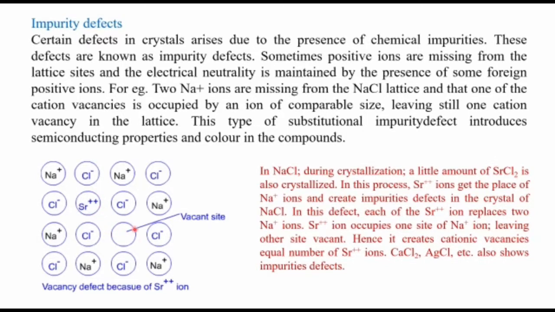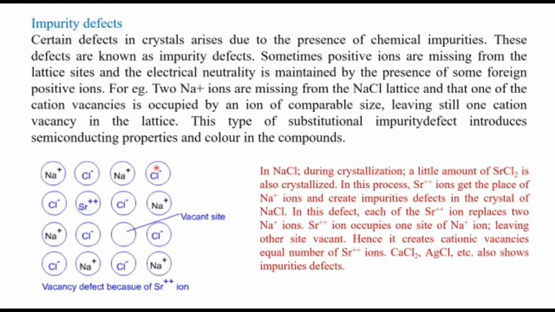So again one cation site is missing. Two cations missing means two positive ions are missing. So that positive charge will be balanced by this strontium 2+. Therefore one cation site will be missing from here. For example, two Na+ ions are missing from the sodium chloride lattice, and one of the cation vacancies is occupied by an ion of comparable size, leaving still one cation vacancy in the lattice. This type of substitutional impurity defect introduces semiconducting properties and color in the compounds.